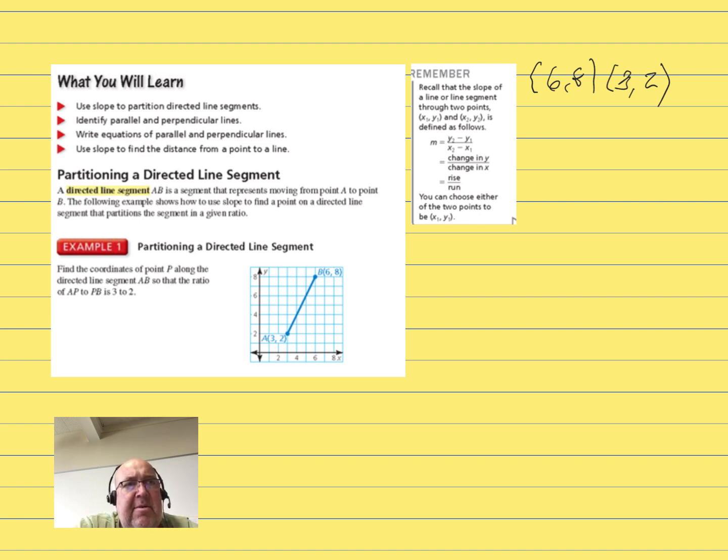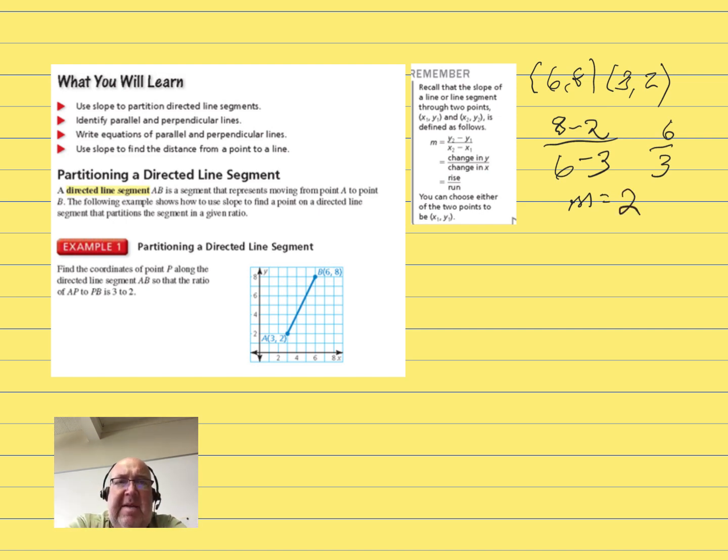So we're going to use 8 minus 2 for our change in y, and 6 minus 3. Remember, you can choose either pair to go first. It does not matter. The thing you do have to remember is that you use the same pair first on both the top and the bottom. So we're going to get 6 and 3. Now our m is equal to 2 if you want to put that, but we're going to keep it at 6 and 3 for what we have to do next.